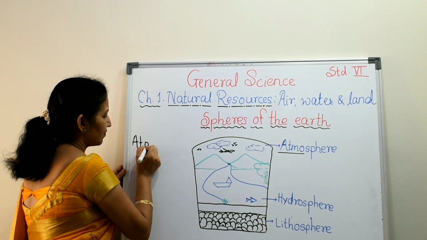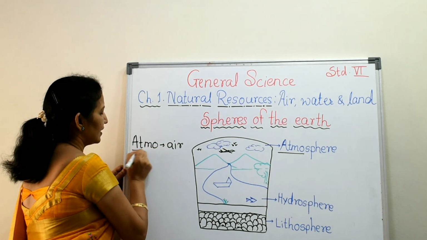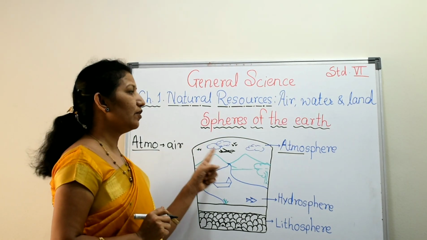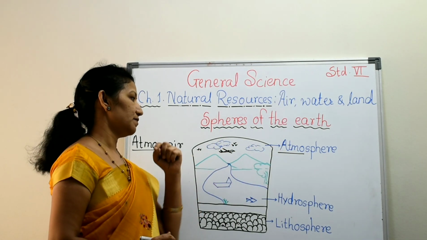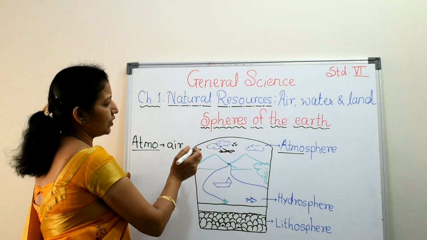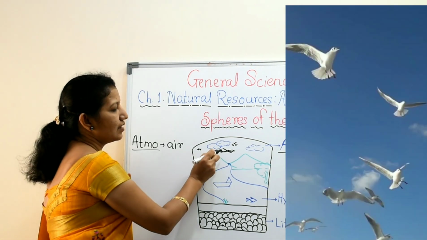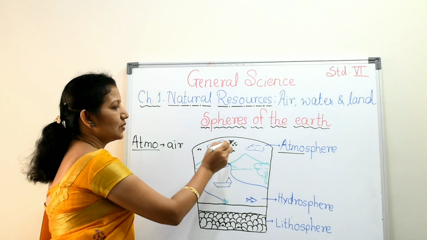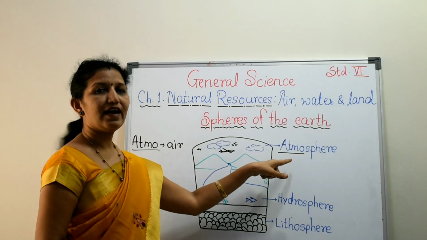Atmo means air. It is the prefix that indicates air. So, the layer of air around the earth is called atmosphere. In atmosphere, what do we see? There are some birds flying in the sky. Also, there is an aeroplane flying in the sky. Also, there are some clouds. All these things, they are in atmosphere.